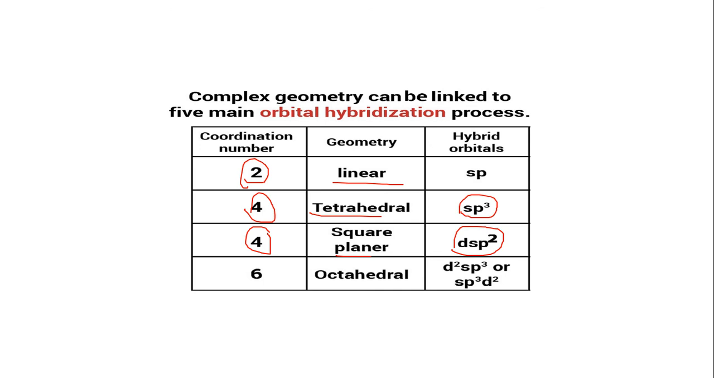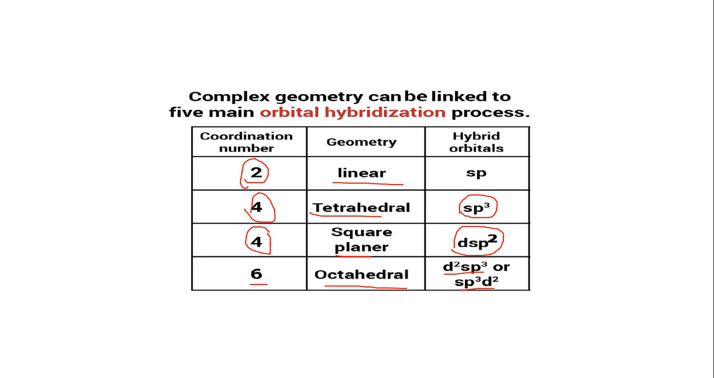Then coming to coordination number 6, whenever you have coordination number 6, you have the geometry as octahedral. Octahedral geometry can exhibit two types of hybridizations: one is d2sp3 and the other one is sp3d2. For coordination number 4, you have two different geometries: tetrahedral and square planar. Tetrahedral is sp3 hybridization, and square planar is dsp2 hybridization.